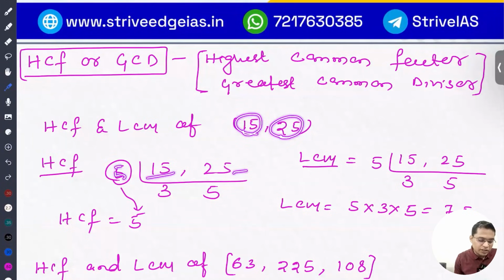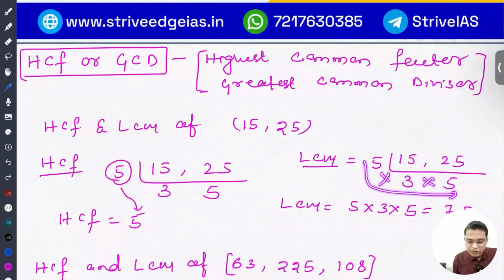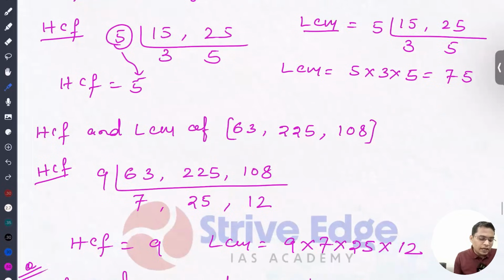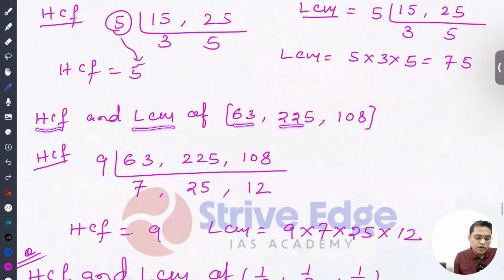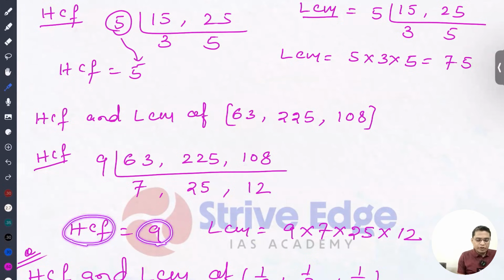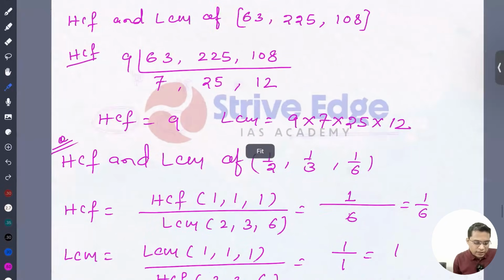We use 5 here, the common factor, in the case of HCF, but in the case of LCM we take entirely all of them: 5 into 3 into 5, which is 75. I think you know it. Now HCF and LCM of 63, 225 and 108. All these three numbers are divisible by 9, so I put 9 and the result is that. HCF is 9 and LCM is the multiplication of all these factors.